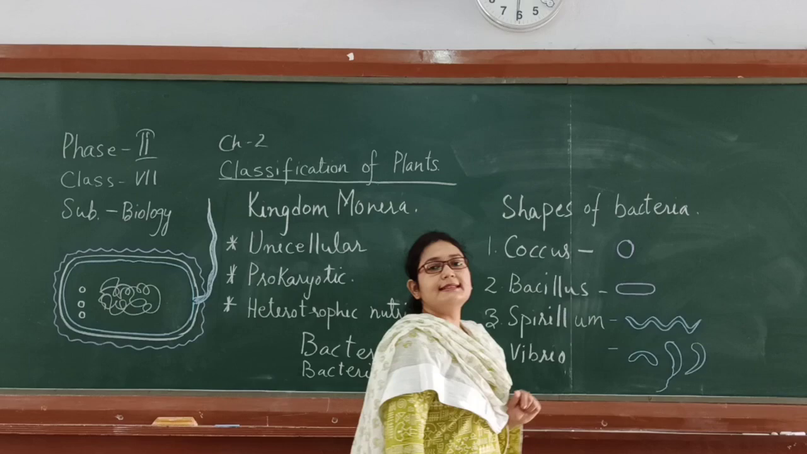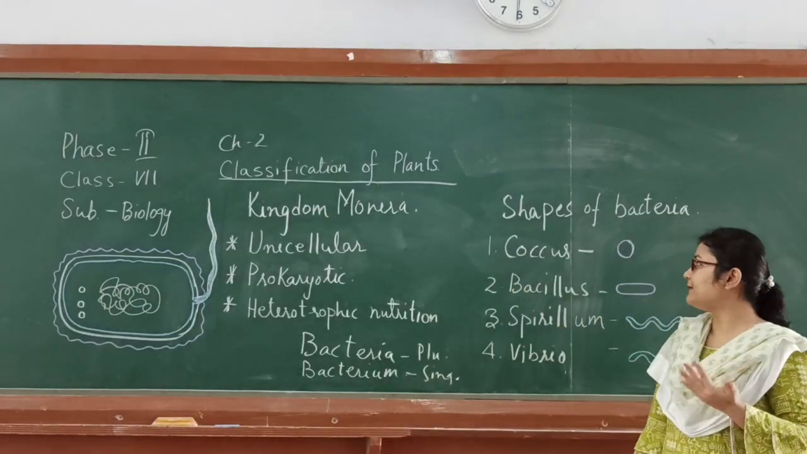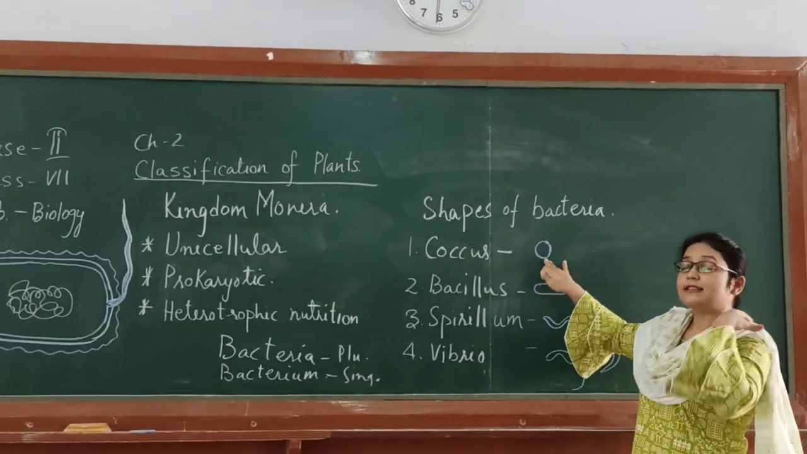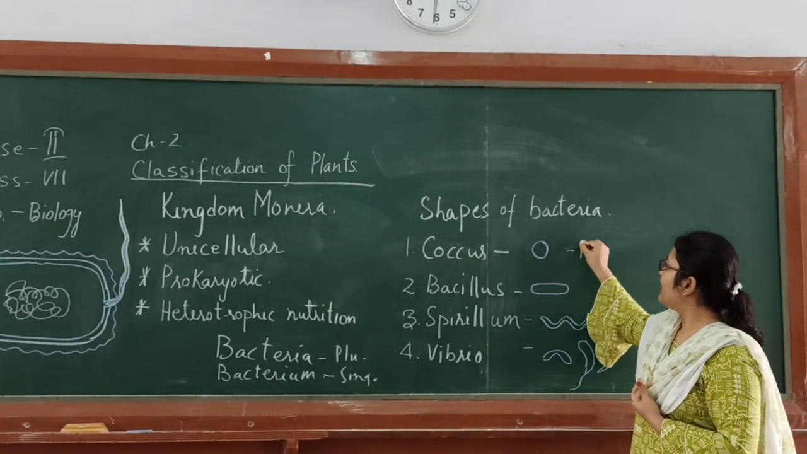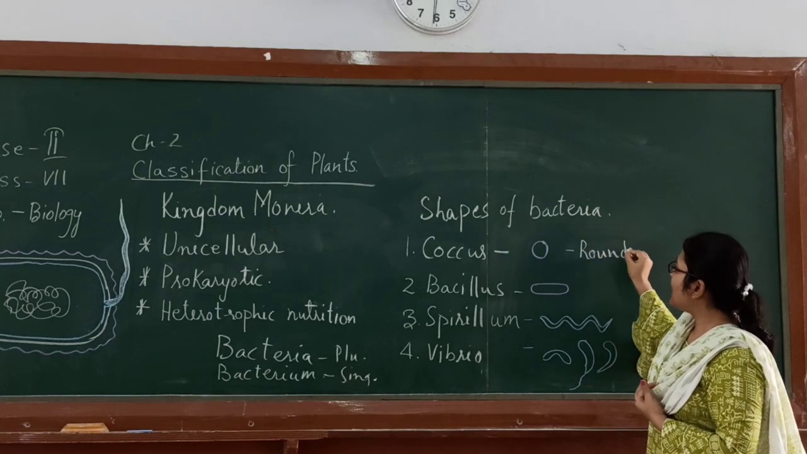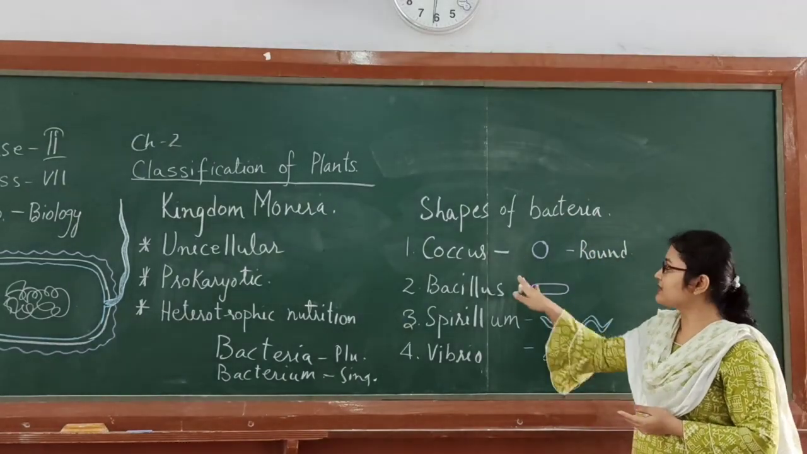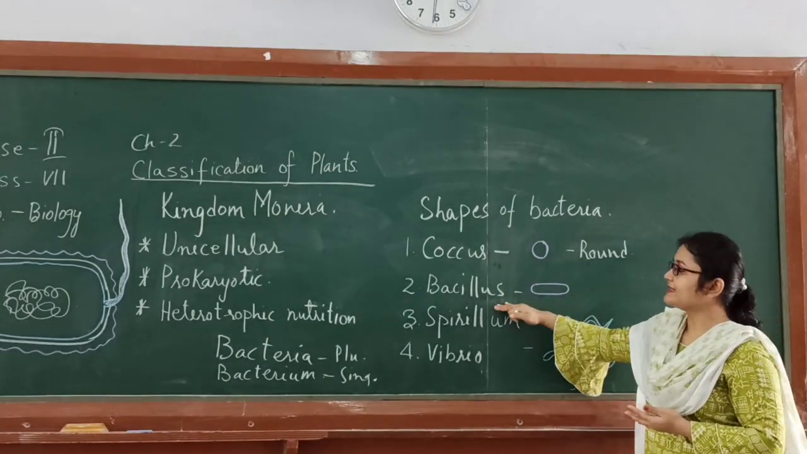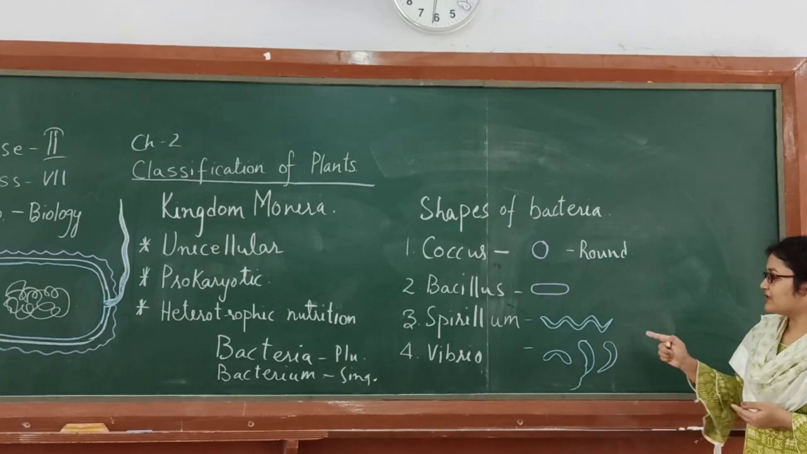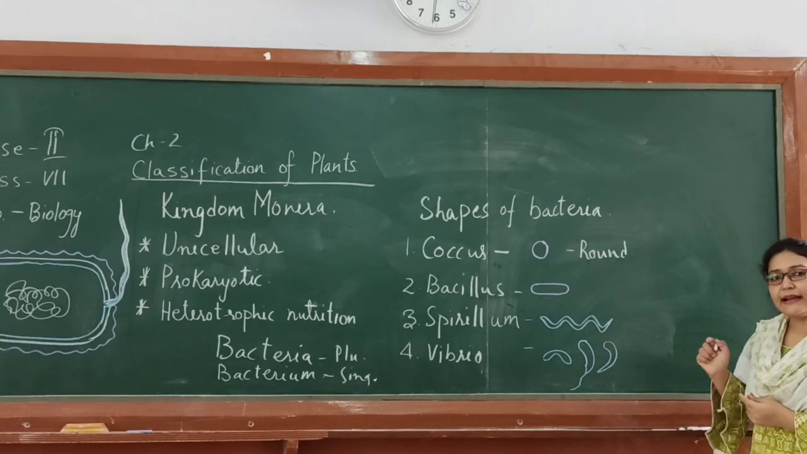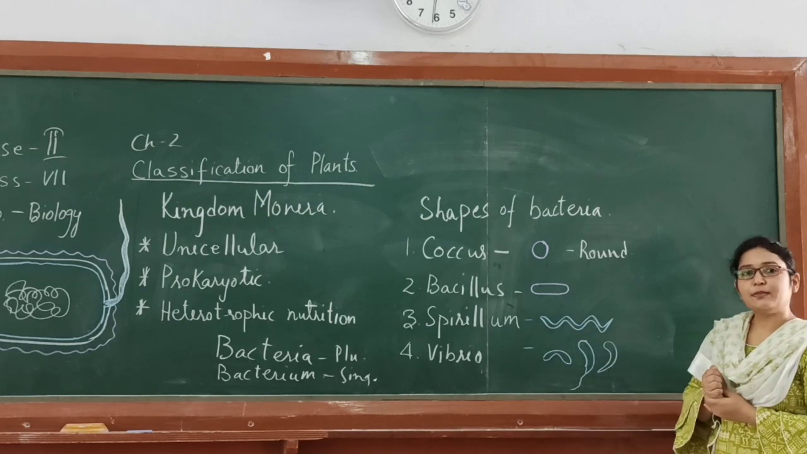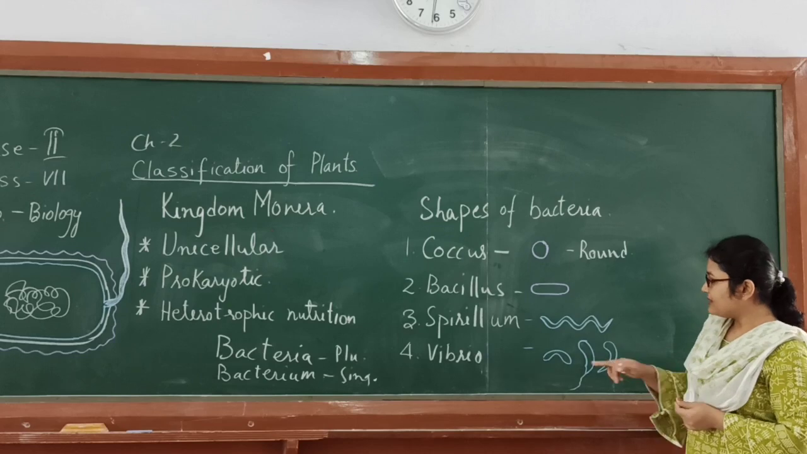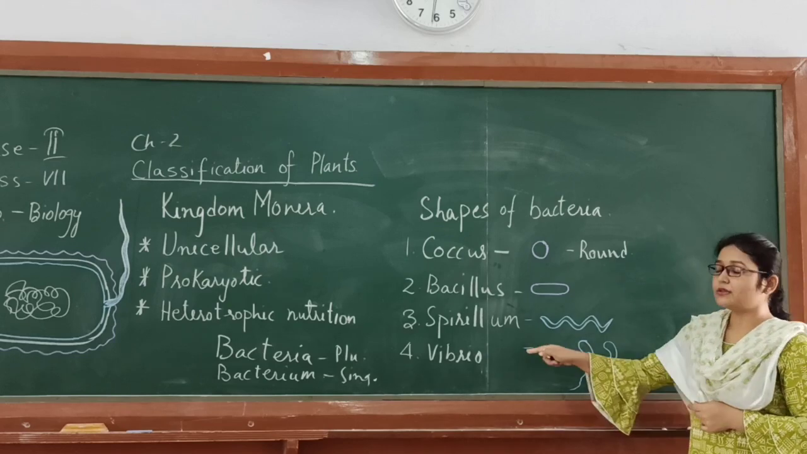Now, we will discuss the different shapes of bacteria that are found. So first and foremost, let's discuss this shape. This is called coccus. Coccus means round shape. The bacteria which has spherical or round shape is termed as coccus. The bacteria which is rod shaped is termed as bacillus. The bacteria which is spiral in shape, it resembles that of a spring, then it's called spirillum. And the bacteria which is comma shaped, or you will see the rod shape is twisted, then it is called